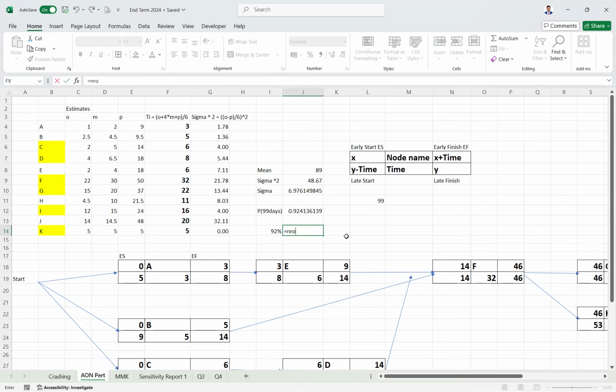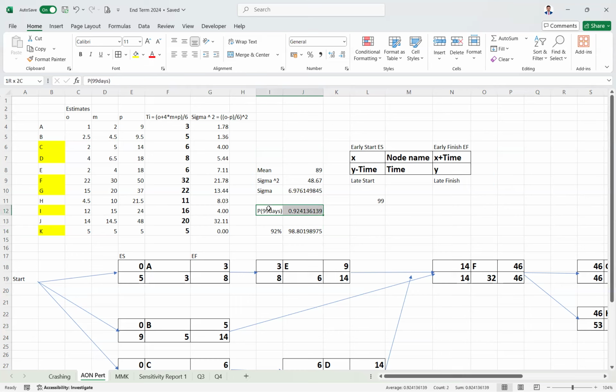For that, just use norm inverse. See, the norm inverse is just below norm.dist. Norm inverse probability is 0.92. The mean is the same mean, and standard deviation is sigma. See 98.8, which is nothing but 99 days. So this is the second part's answer.